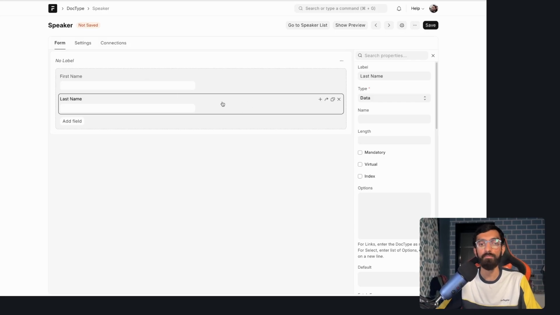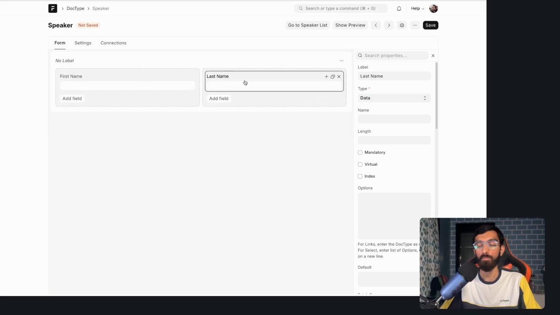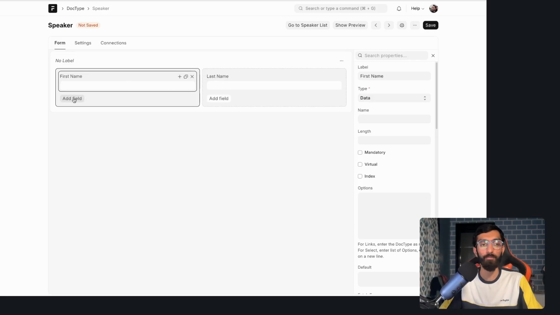Last name, and we can split it to columns. So you're not doing anything in a py file. You are directly doing it from UI, and you are also defining how the form will look like. And the metadata part, I'm coming to that.